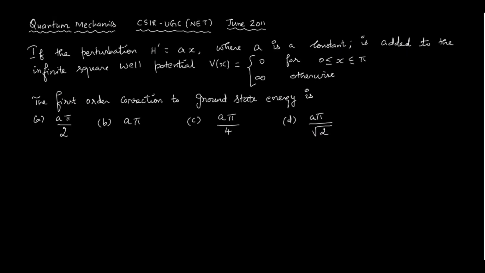So this is another problem which was asked in CSIR UGC NET 2011 June. It's a quantum mechanics problem. If the perturbation H prime is equal to ax, where a is a constant, which is added to the infinite square well potential V of x equal to 0 for x between 0 and pi and infinity otherwise, the first order correction to the ground state is, so we have to calculate this. Four options are given, so let us solve this problem. Solution.